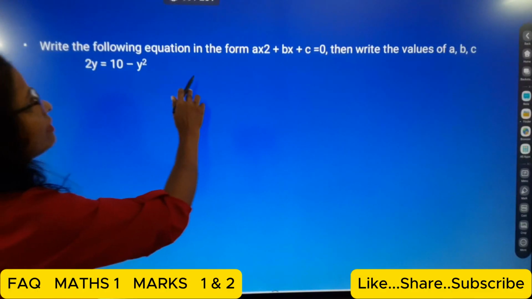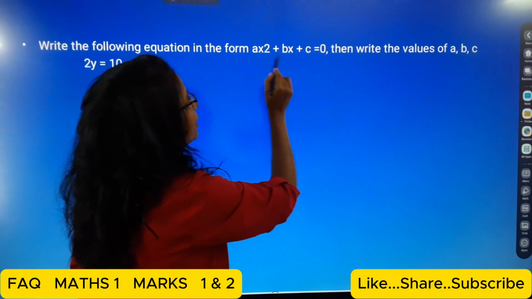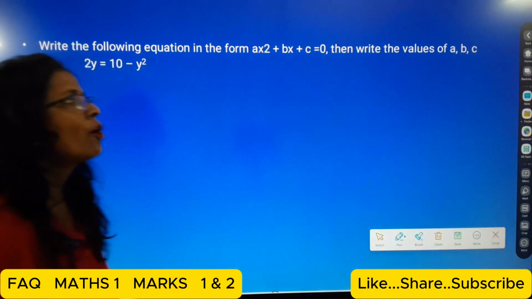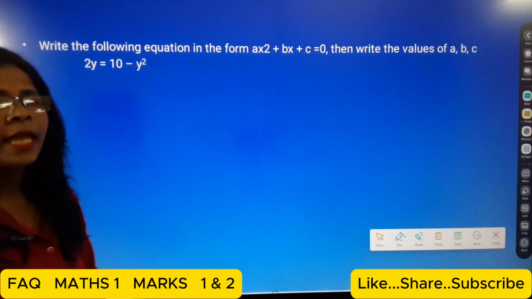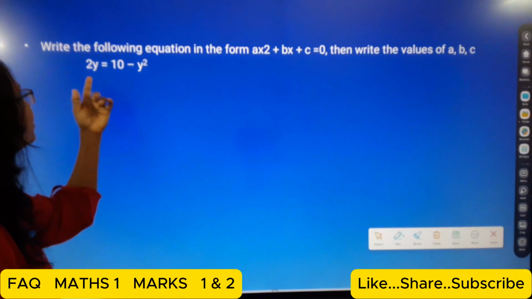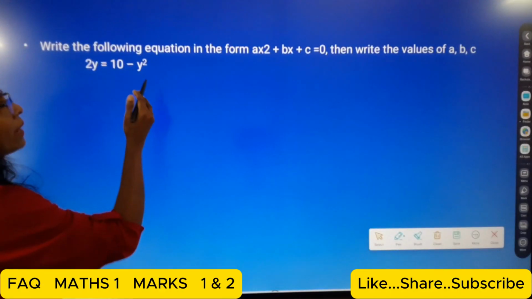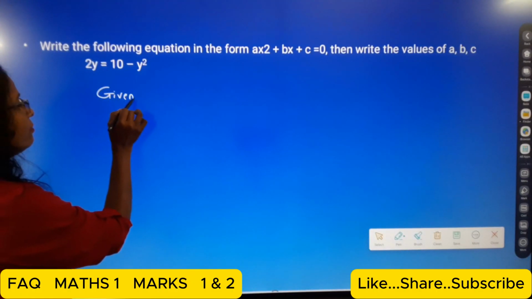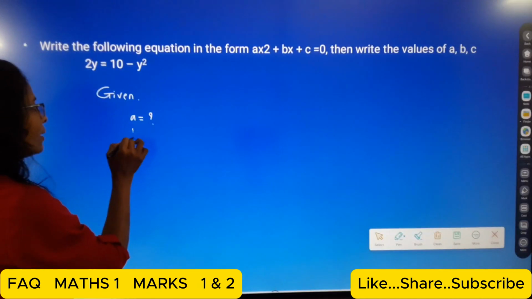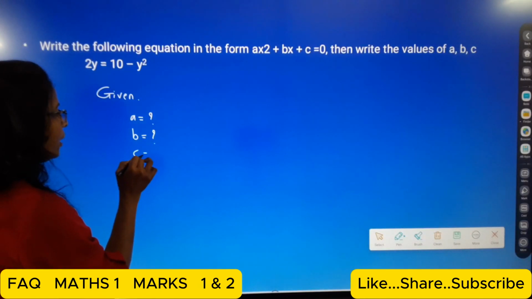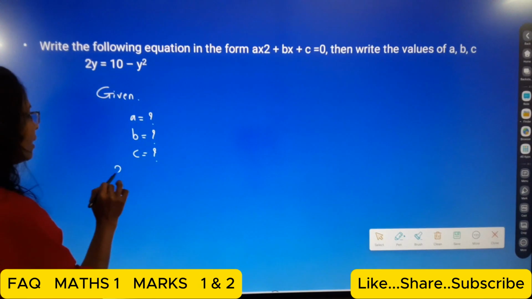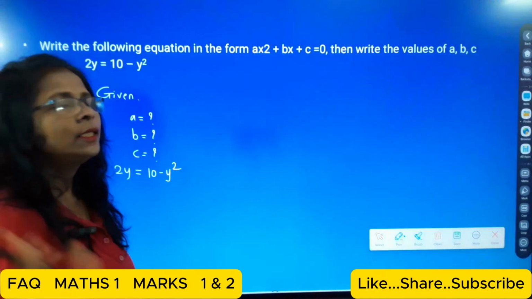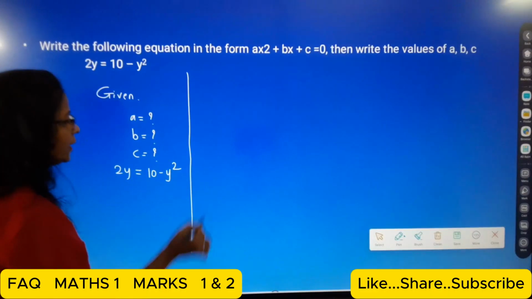Write the following equation in the form ax square plus bx plus c is equal to 0. Then write the values of a, b, c. Okay. So now the given equation is 2y is equal to 10 minus y square. So first we write the given. In the given we write a is equal to question mark, b is equal to question mark, c is equal to question mark, and the given equation that is 2y is equal to 10 minus y square. Then do it. Okay. Then get the answer.